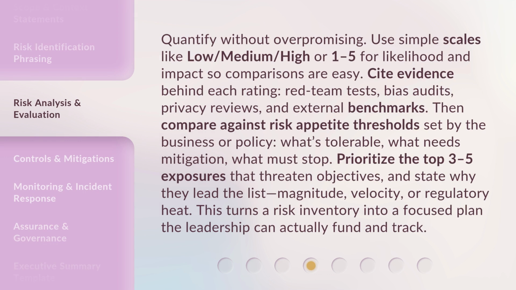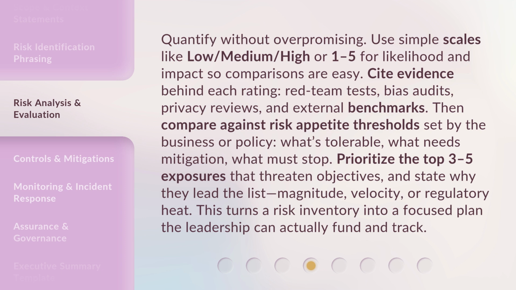Quantify without overpromising. Use simple scales like low/medium/high or 1 to 5 for likelihood and impact, so comparisons are easy. Cite evidence behind each rating: red team tests, bias audits, privacy reviews, and external benchmarks. Then compare against risk appetite thresholds set by the business or policy. What's tolerable? What needs mitigation?